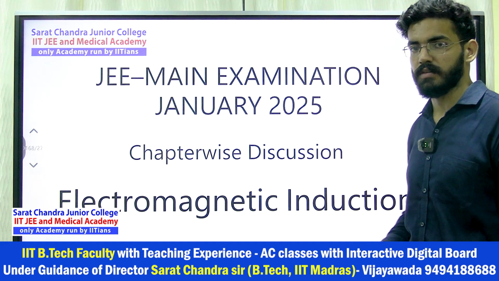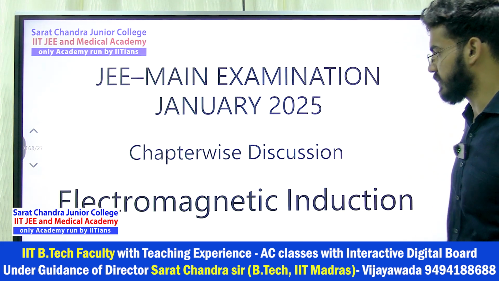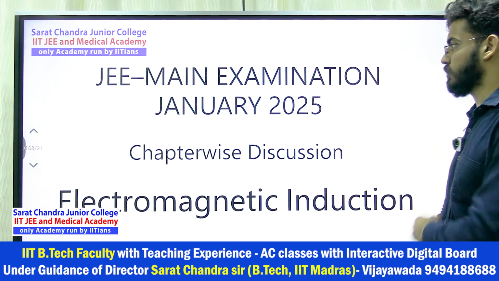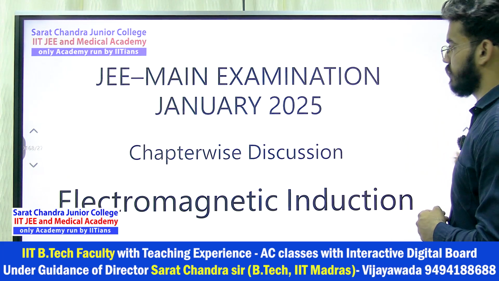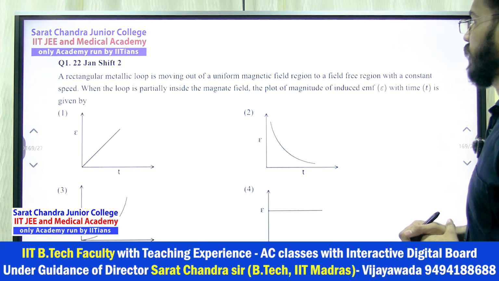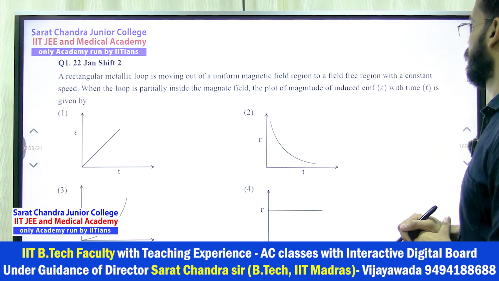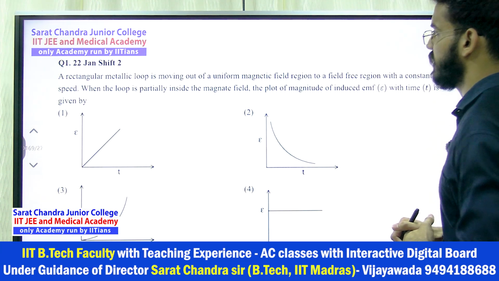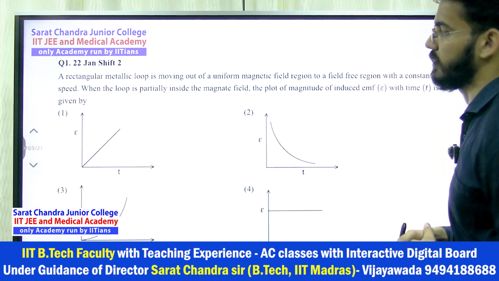Hello students, so now we will start with our next chapter, that is Electromagnetic Induction. Chapter is discussion of JEE Mains 2025 January attempt. So first question we have, a rectangular metallic loop is moving out of a uniform magnetic field region to a field free region with a constant speed. Okay, constant speed he said already.